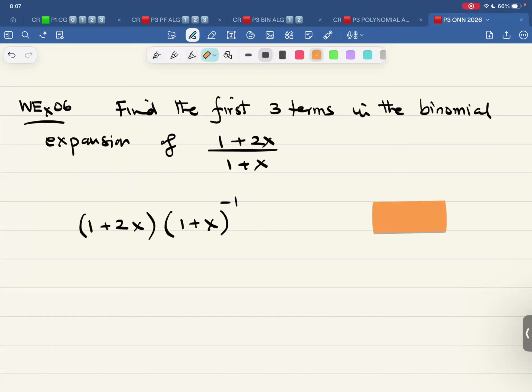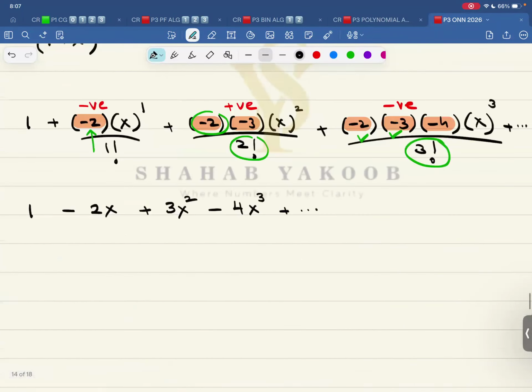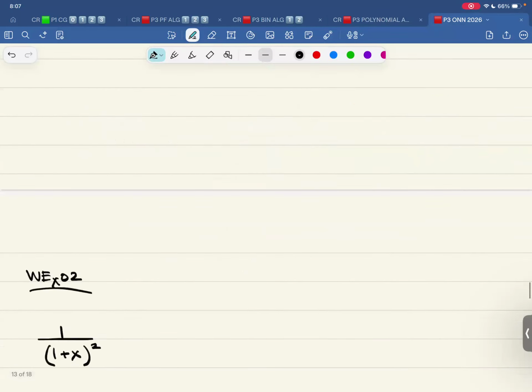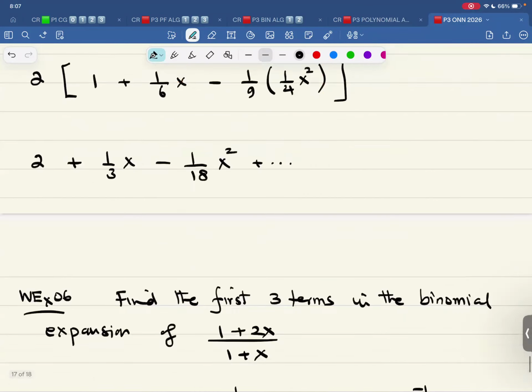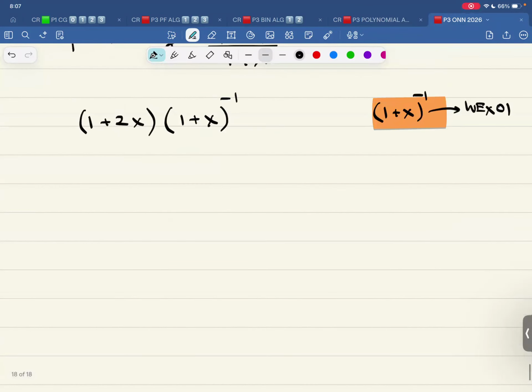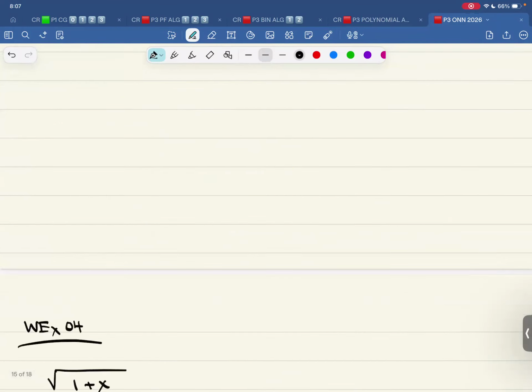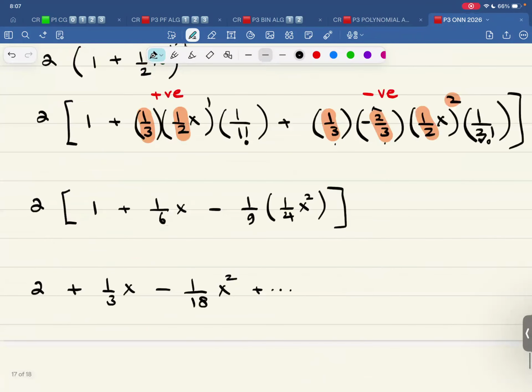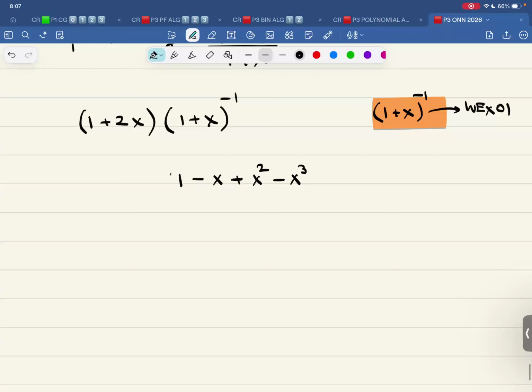Now, this thing 1 plus x raised to power of negative 1, that is worked example 1, I think. 1 plus x raised to power of negative 1 is this thing: 1 minus x plus x square minus x cube. And let me just double check over here. Yes, positive, negative, positive, negative. Okay. This is the first four terms of this thing.